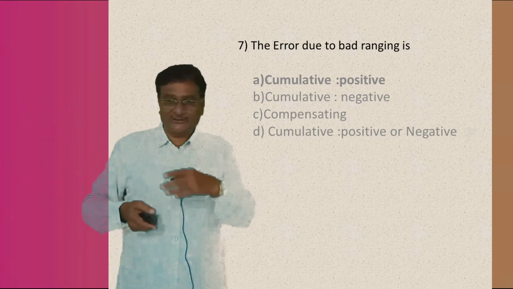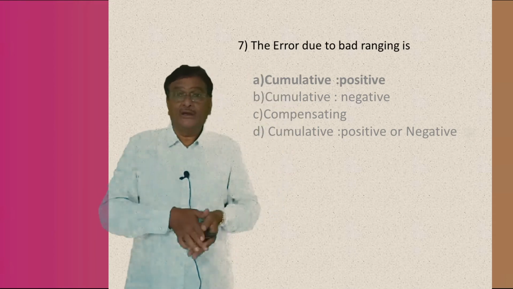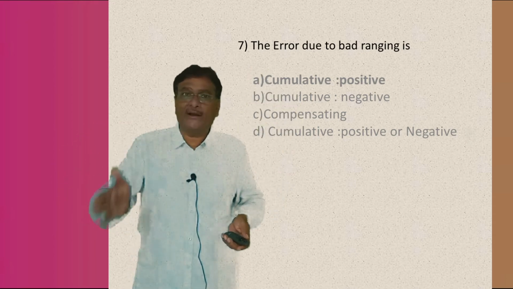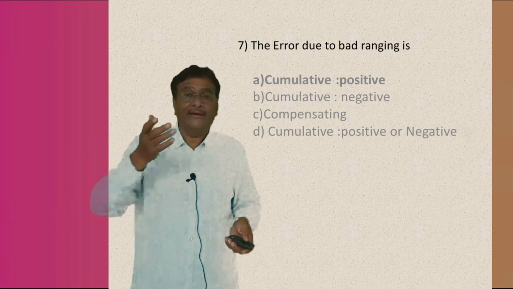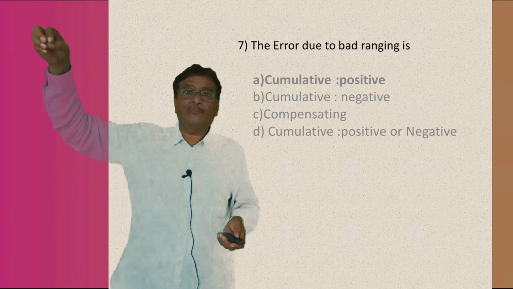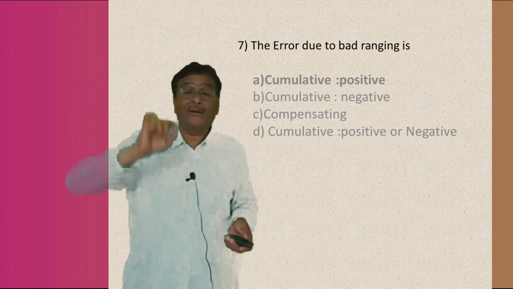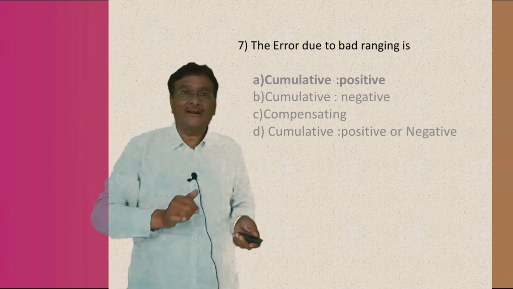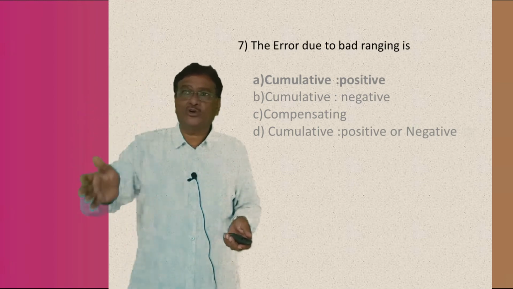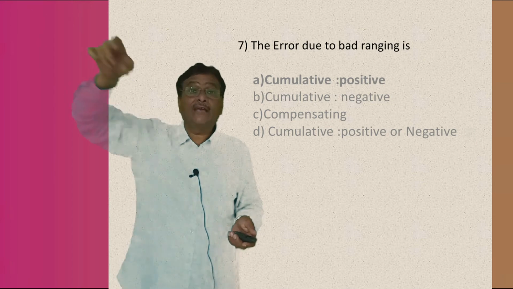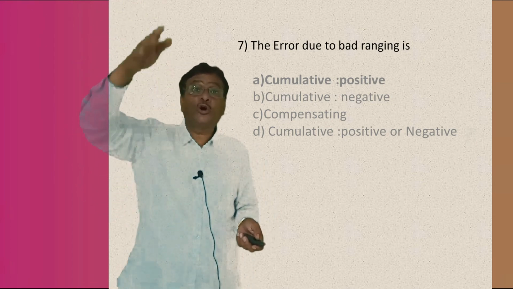Cumulative positive. That is why the error due to bad ranging is answer number 1, which is cumulative. It keeps on adding from one strip to another strip, in the positive way only, not negative. First it will be 0.01, next 0.02, next 0.04, and at the last point MK it will be about 0.06, then finally about 0.08, for example.